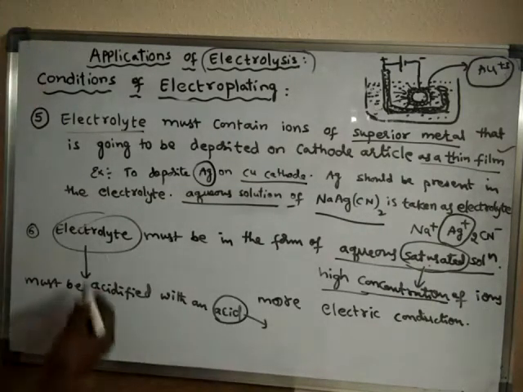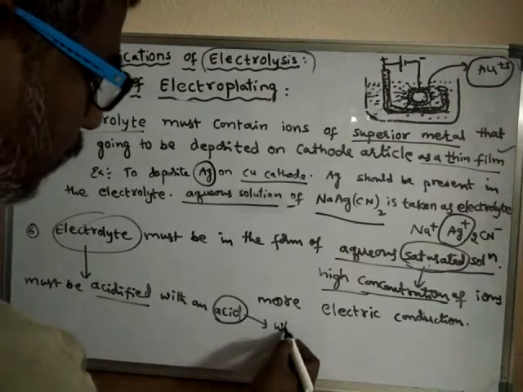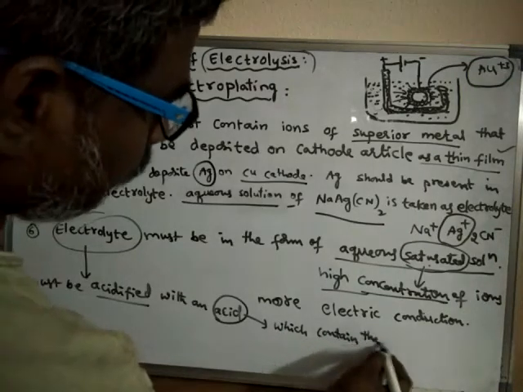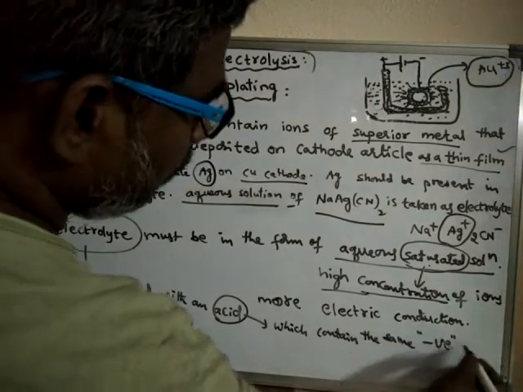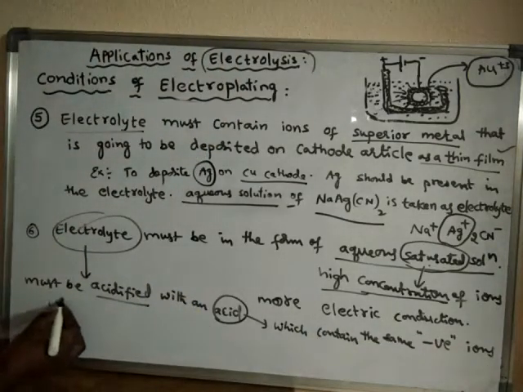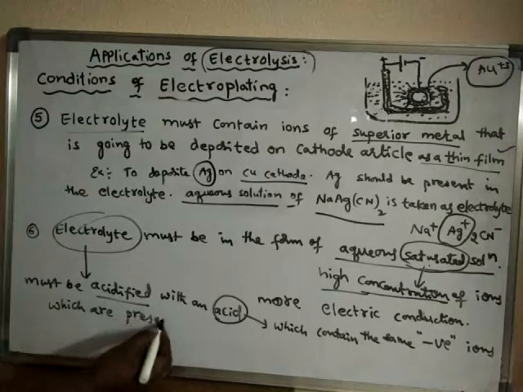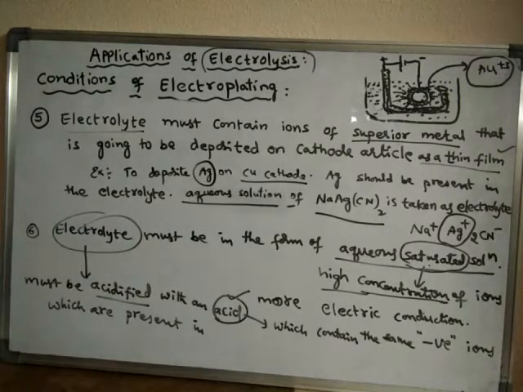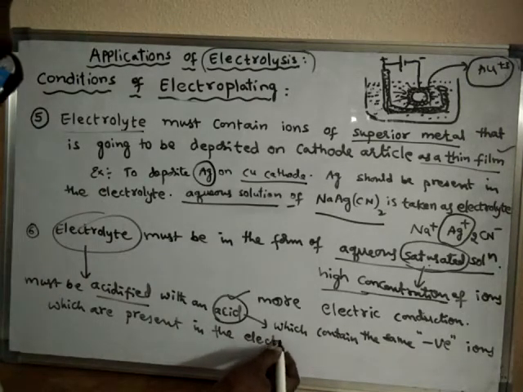This electrolyte must be acidified with an acid which contains the same negative ions which are present in the electrolyte.